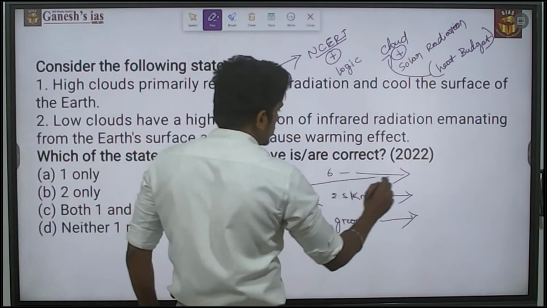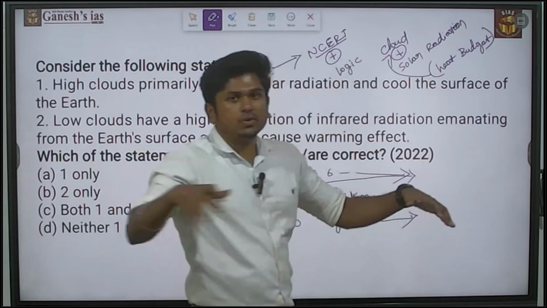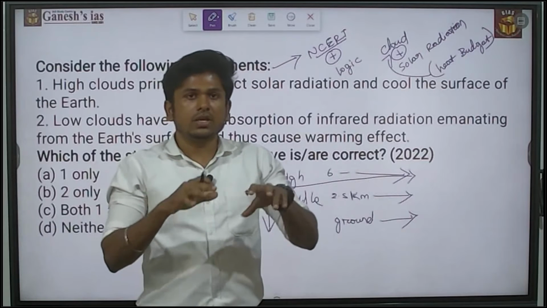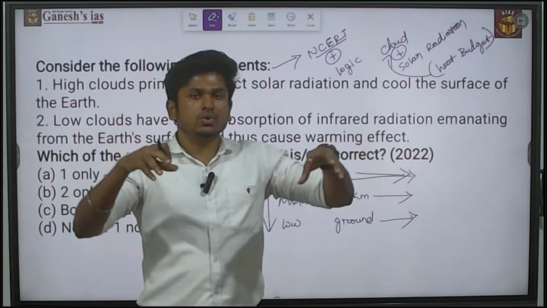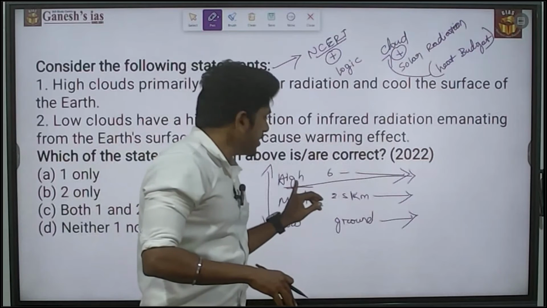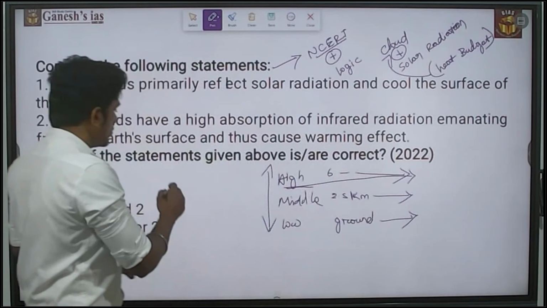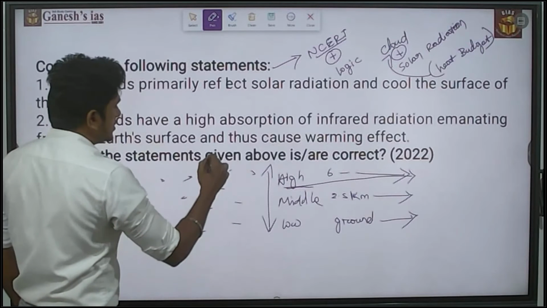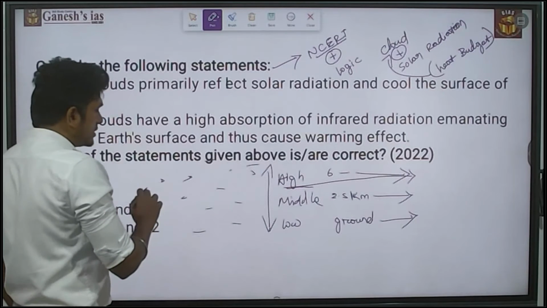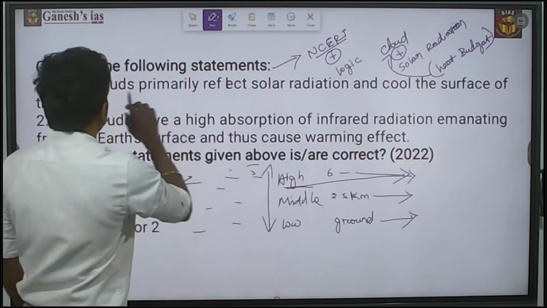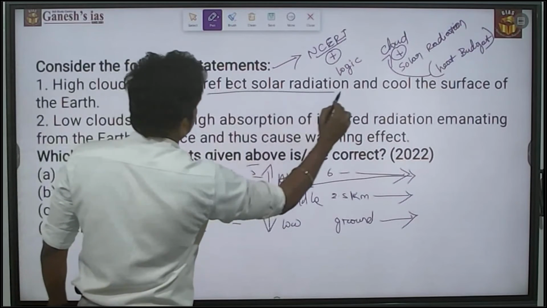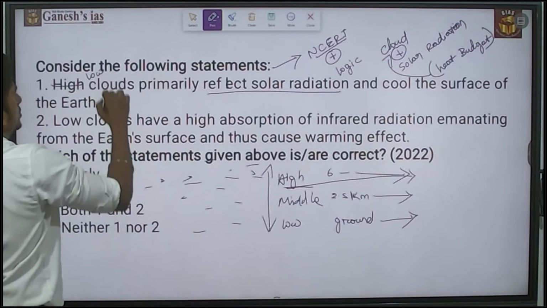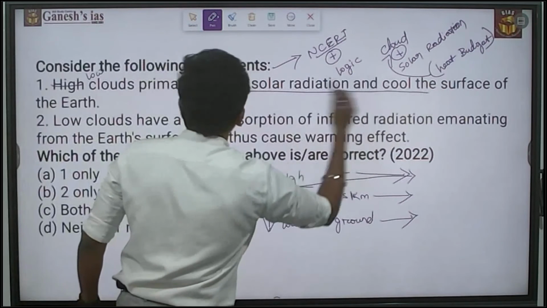Among these, the high clouds are spread out. They are not concentrated. They will be sparsely populated, so the density of the high cloud is very low. The clouds will be here and there, like dots, like cotton candies, spread here and there. So these spread out high clouds are not able to reflect the solar radiation, which means the statement is actually the opposite. The low clouds primarily reflect the solar radiation and cool the earth surface. That is actually right.